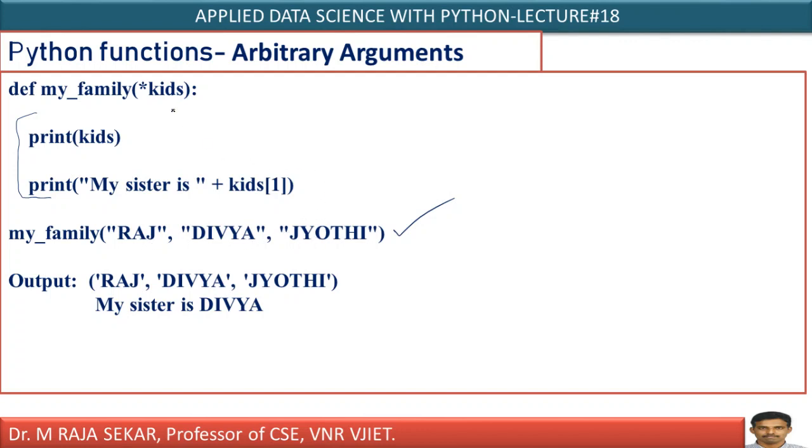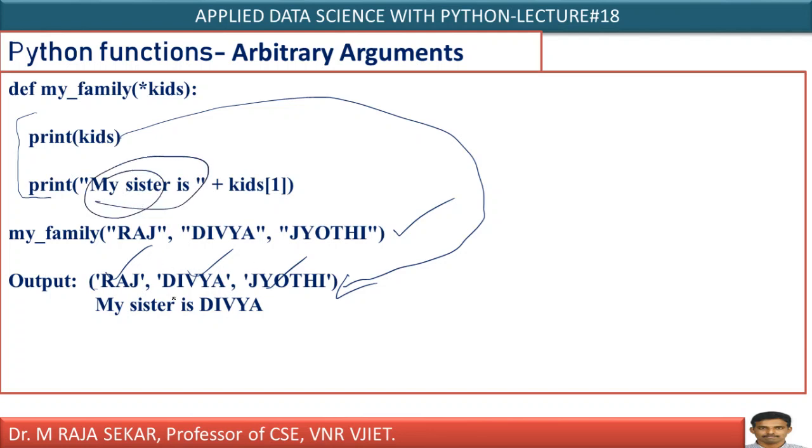Now print kids. Print kids means what will it display? Just see, it is displaying in the form of a tuple, isn't it? Which ones did we pass? Raj, Divya, Jyoti. Just see, Raj, Divya, Jyoti. It's printing in the form of a tuple. As it is in parentheses, it is printing in the form of a tuple.